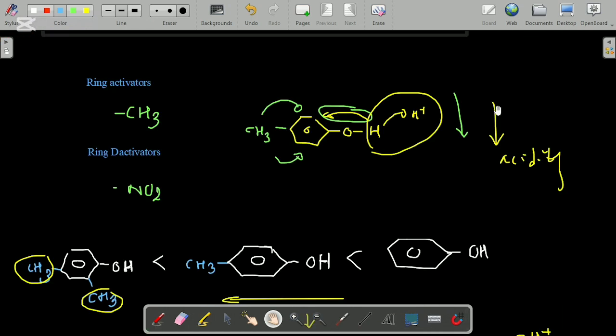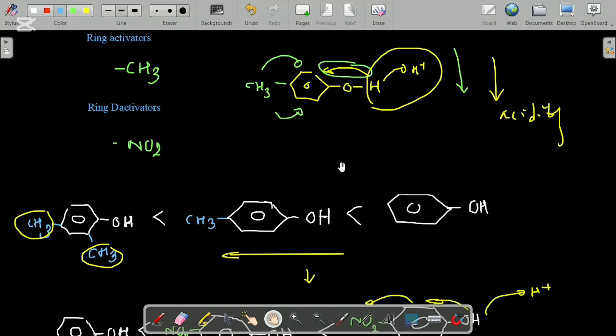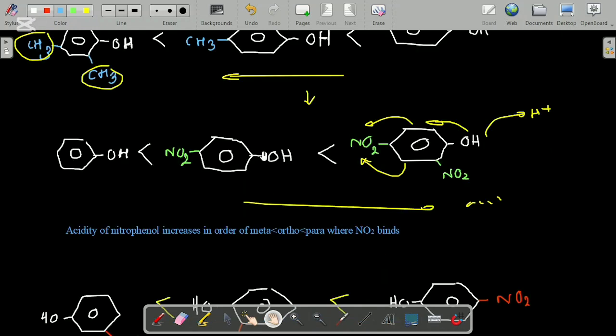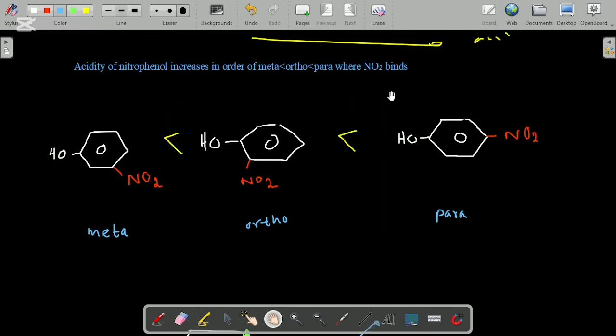Then we discussed what happens to the acidity when a ring activator and a ring deactivator are fixed to the benzene ring. When a ring activator is fixed, the acidity will decrease, and when a ring deactivator is fixed, the acidity will increase. Then we discussed how acidity changes according to the meta, ortho, para positions.